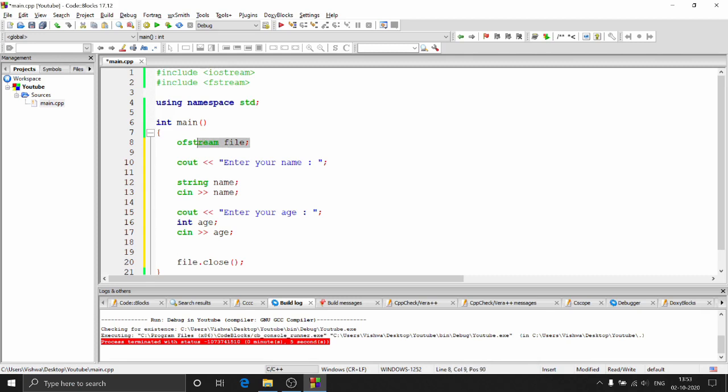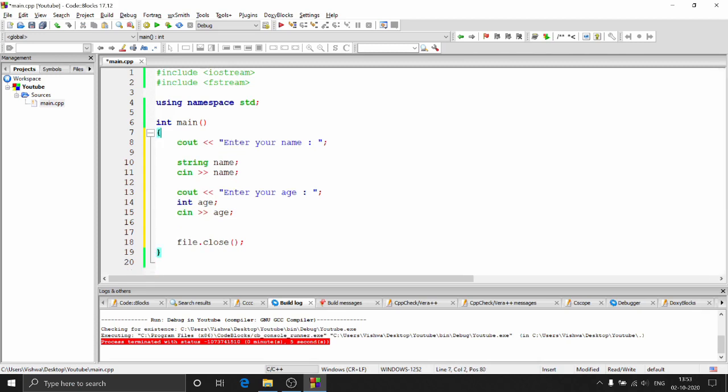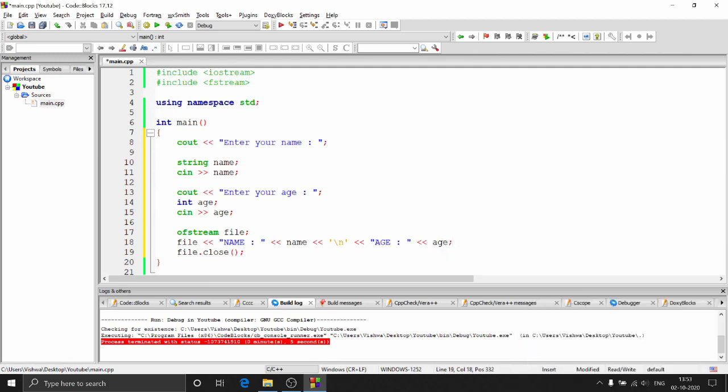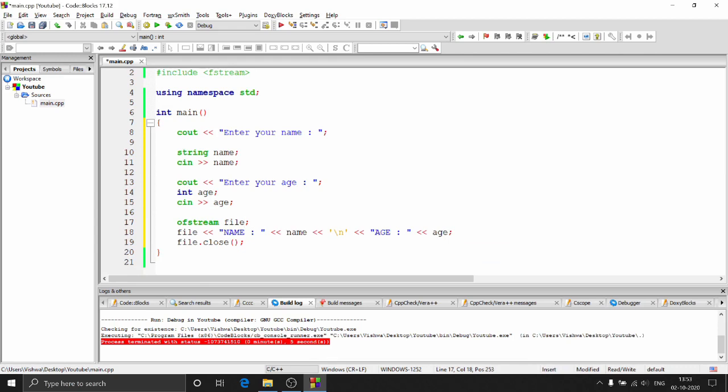So let me just move this down here. I don't want to put this file in the memory right now. So once I have all this information entered, I'll open the file. I will write this information to the file. How do I write it? I'll just say a name and the name, new line. It's just like this get operator, right? I hope that you're getting the similarity over here. And then it's age and then the age. That's it. I'll just do file.close, and well, I did not give any name to the file, so let's say details.txt. I'll use this name.